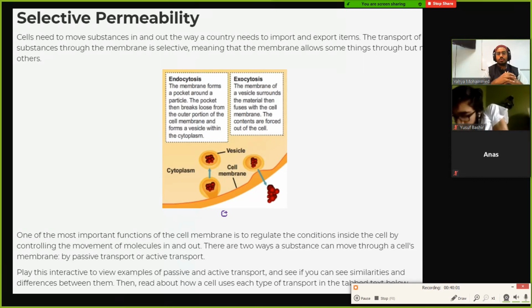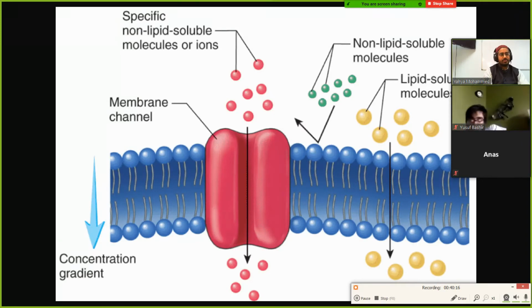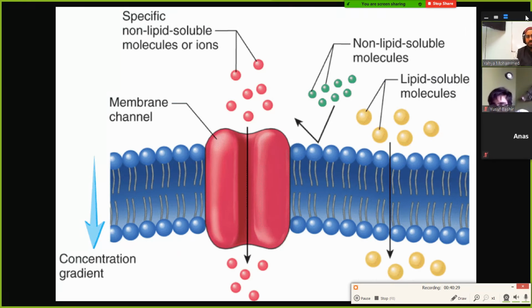So there are different ways that cells can bring things in and out of the cell. We're going to talk about endocytosis and exocytosis a little bit later on another picture. There are a couple different ways in which cells do this. First of all, this is showing that when you have different kinds of molecules, some of them can come in and some of them are not going to come in as easily.